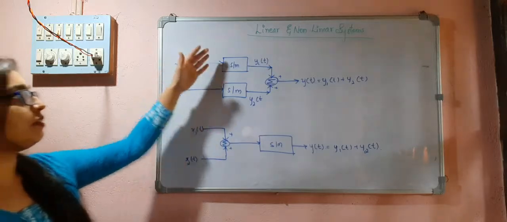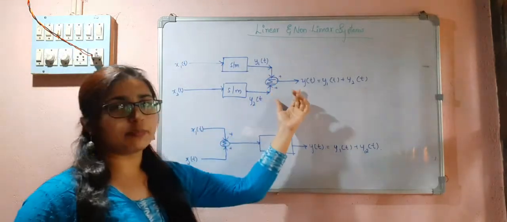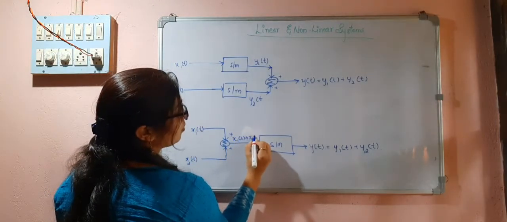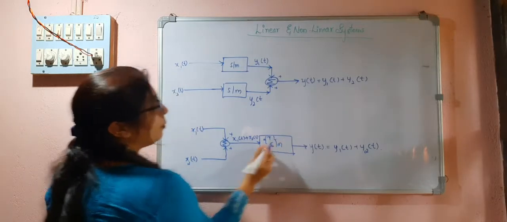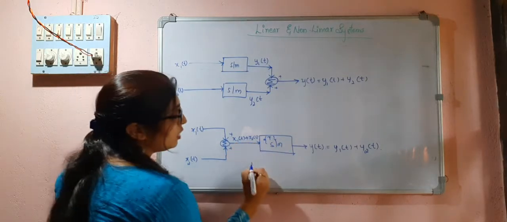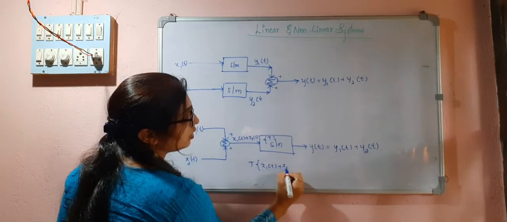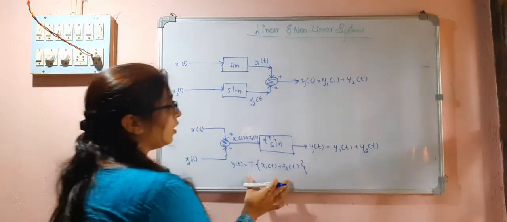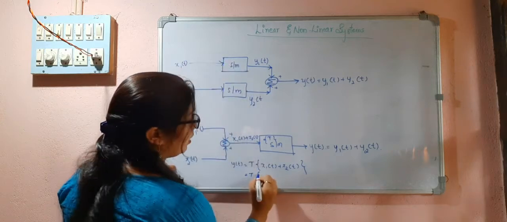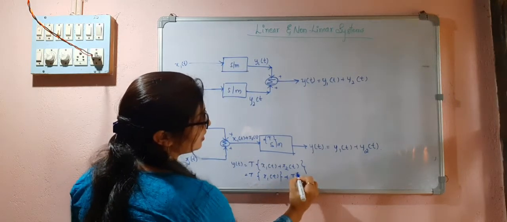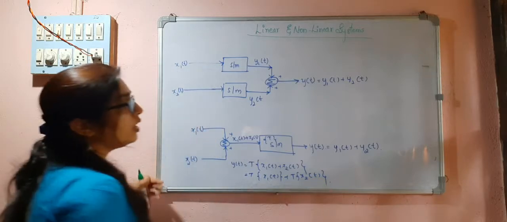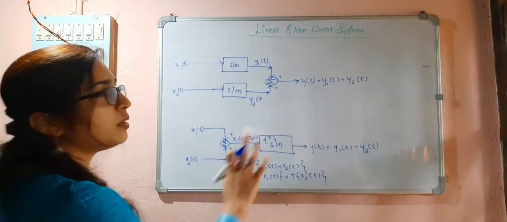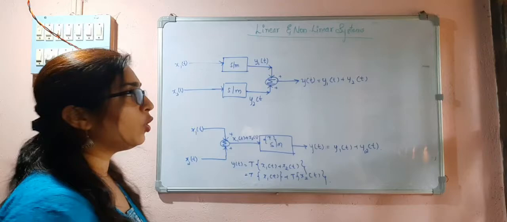Here, first I will be passing through the system, and then it is applied to the summer. But here, I will apply it to the summer first, and then I will perform the operator. The operator is for this signal, so we can say x1(t) plus x2(t). So y(t) will be equal to this. This also can be written as the operator on x1(t) plus the operator on x2(t). So if additivity and homogeneity, these two, are satisfied, then I can call the system a linear system. Otherwise it will be a non-linear system.